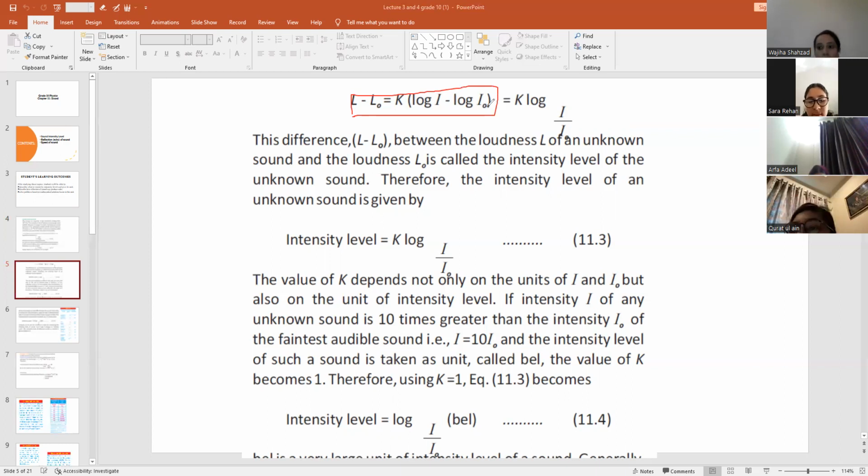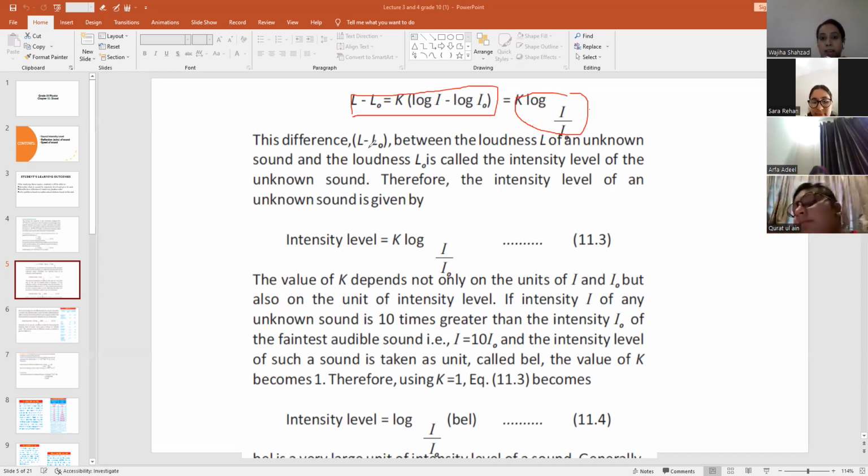So in the chapter of logarithm, you have learned that if there is a difference between two log values, you can divide them, right? So you can write this equation as L minus L naught remains as it is, equals K times log I minus log I naught, which can be written as log I divided by I naught, because the difference between two log values can be divided, right? It is the law of logarithm you have learned in mathematics.